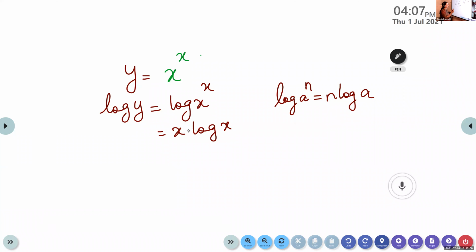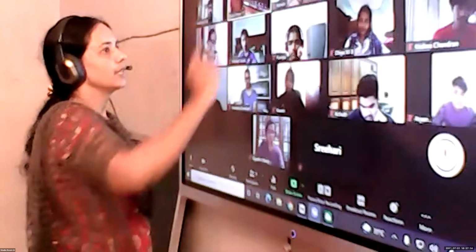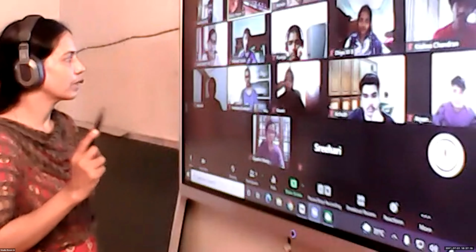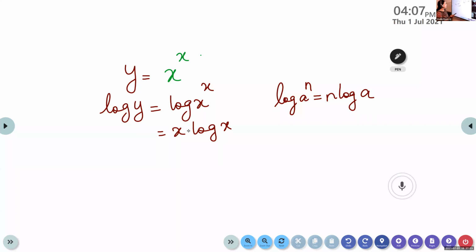Listen, once again, I repeat this, children. We name the function as y. y is x raised to x. Whenever we have power as x, what do you have to do? Take log on both the sides. So log y is log x raised to x. Now this x is moving to the front.